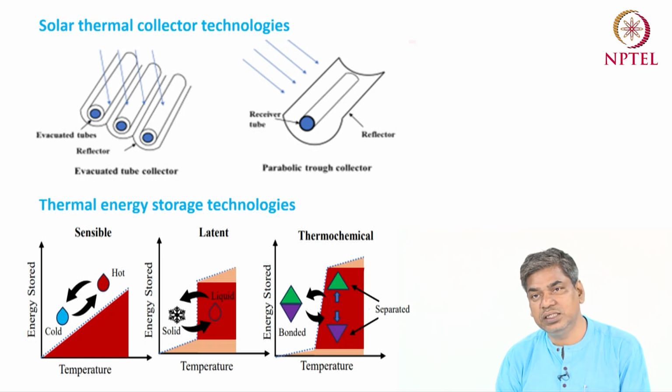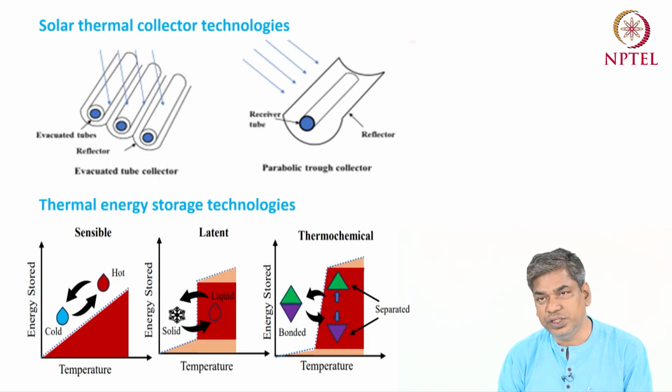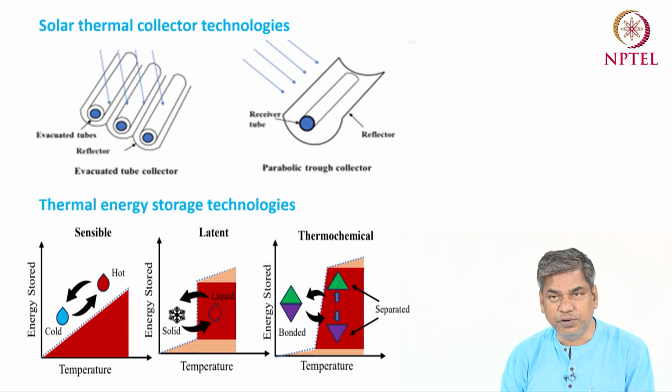And the third type is the thermochemical energy storage. For this case, during the energy storage process, the temperature will change. But the amount of energy stored is very high as compared to the sensible energy storage and latent heat energy storage. All the energy storage types have some individual advantages and disadvantages for various applications, although thermochemical energy storage is the latest technology to store thermal energy.